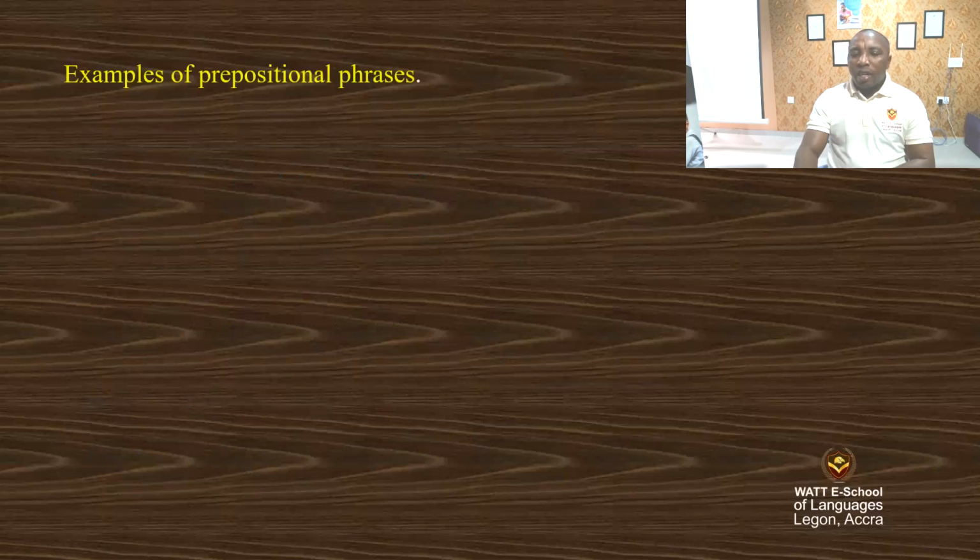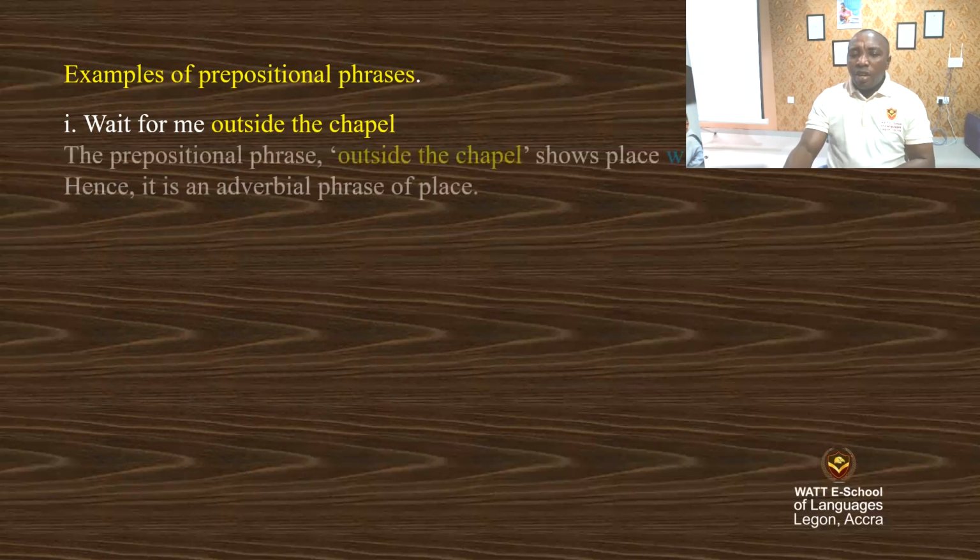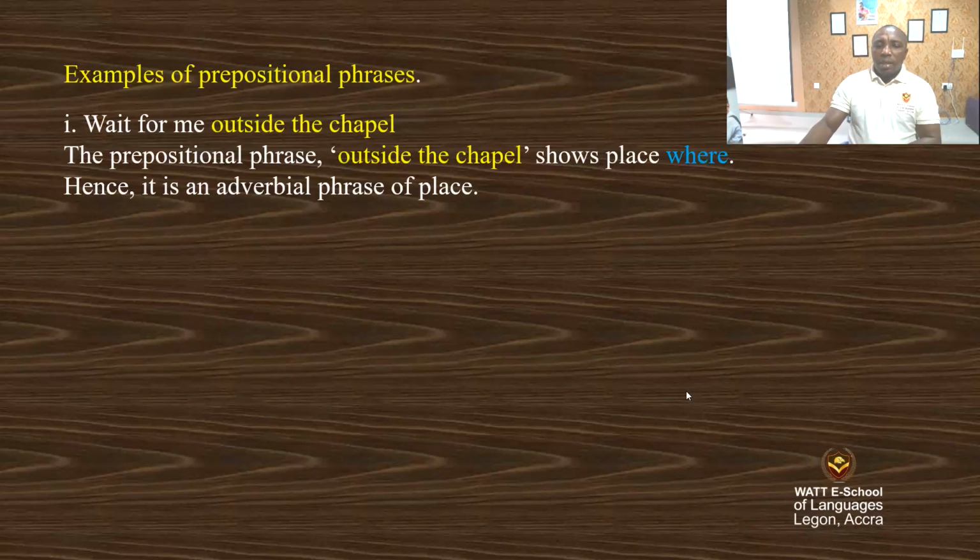Example of prepositional phrases. Wait for me outside the chapel. You can see outside the chapel is 3 words. The prepositional phrase outside the chapel shows where, place where, hence it is an adverbial phrase of place.